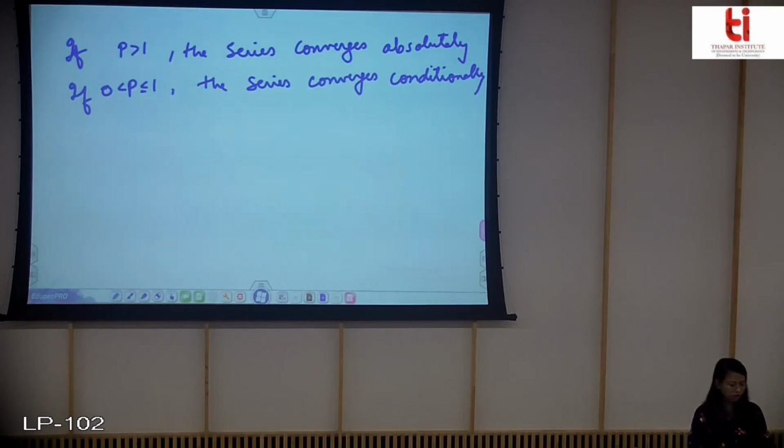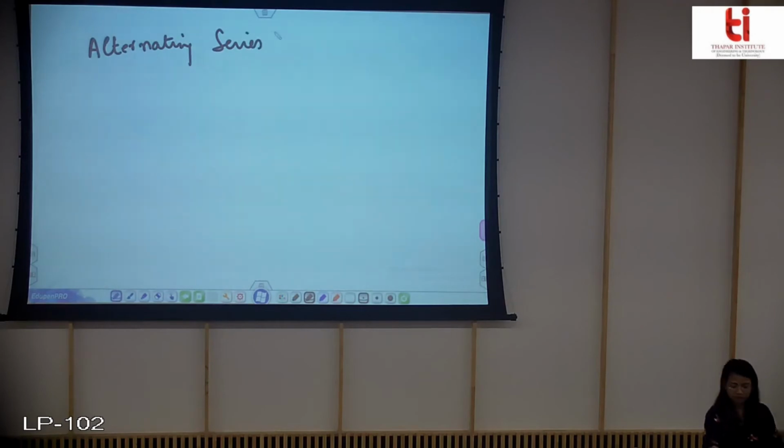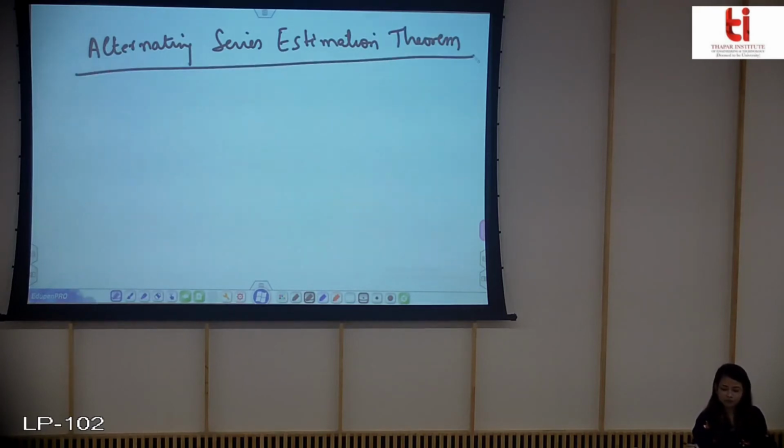Okay, so now let us do the alternating series estimation theorem. So what is this theorem?